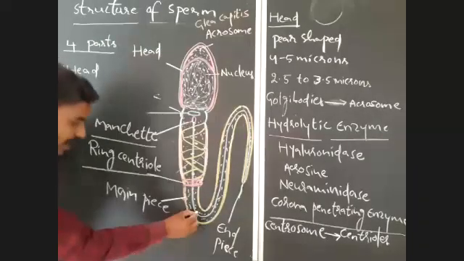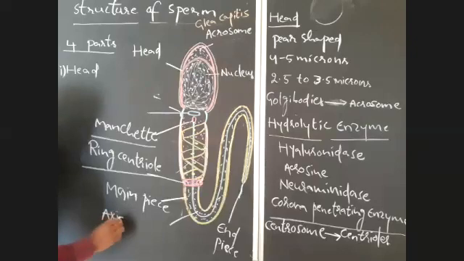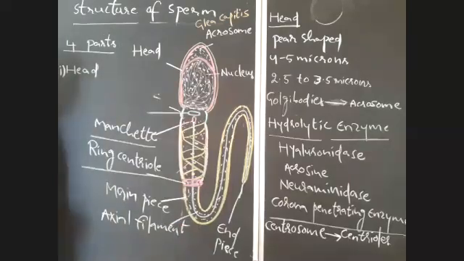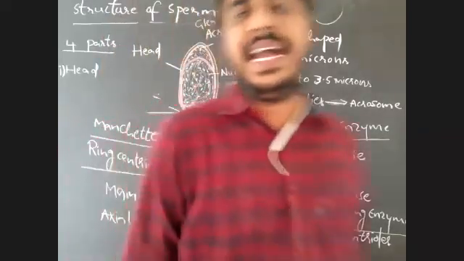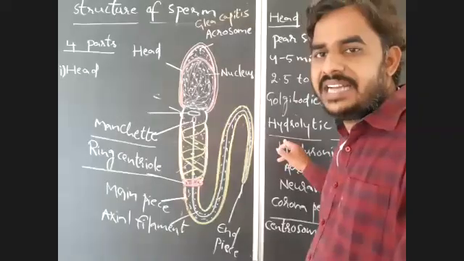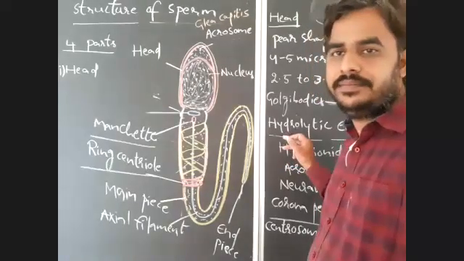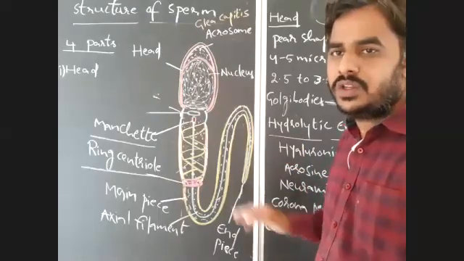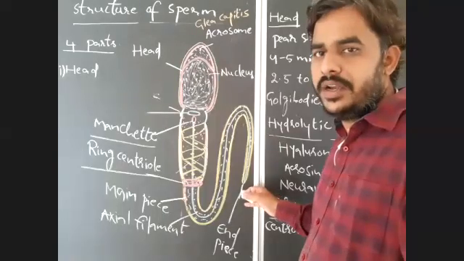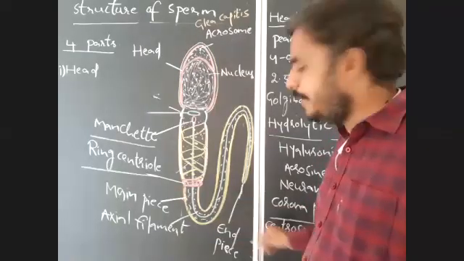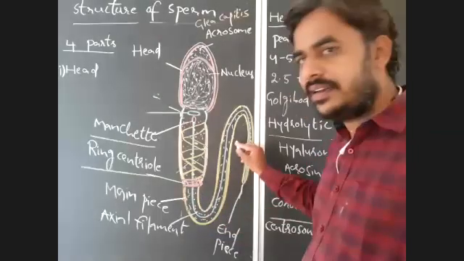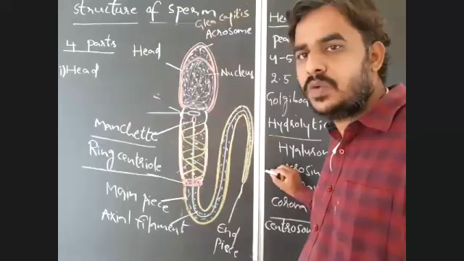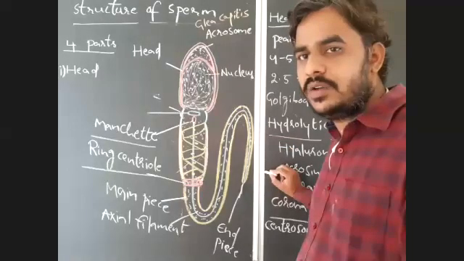Axial filament. The axial filament acts as a flagellum that helps in the locomotion or motility of the sperm. So the tail is the longest part, which is divided into two parts, main piece and end piece. Main piece contains plasma membrane and cytoplasm along with the axial filament. But in the end piece only the axial filament is present, there is no cytoplasm and plasma membrane.